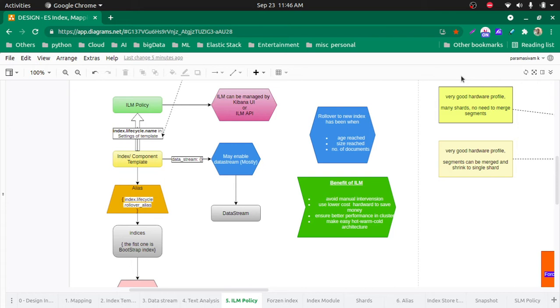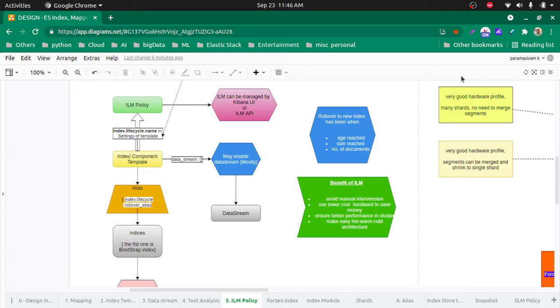For an index, we will create an alias. One alias can have more than one index, right? So that's how we can apply the ILM policy to both indexes as well as data streams. For a data stream, the ILM policy is applied automatically.